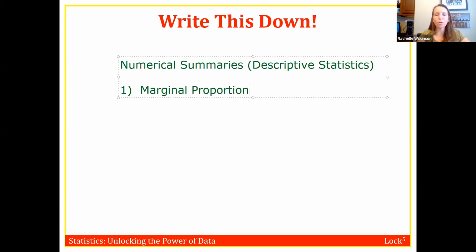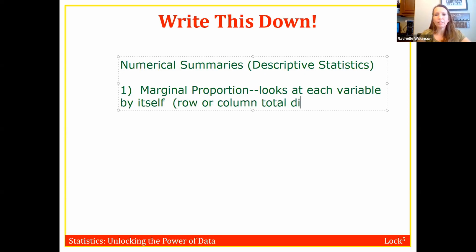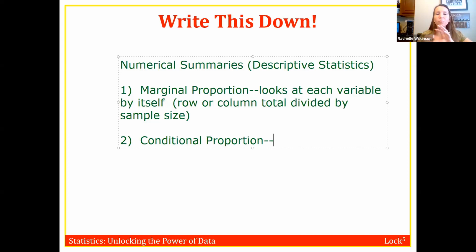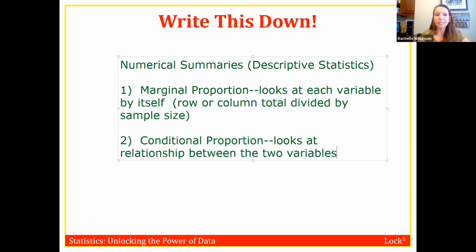A marginal proportion just looks at each variable by itself. And to compute a marginal proportion, we would take a row or a column total divided by sample size. Another type of proportion we're going to look at is something called a conditional proportion. A conditional proportion is really looking at the relationship between those 2 variables. And to calculate it, you're going to take a cell value divided by a row or column total.